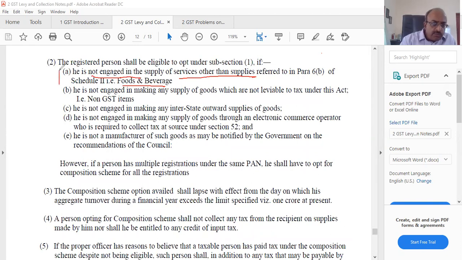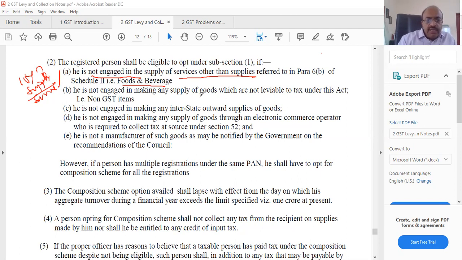But here also there is a small amendment that has happened. Up to 10% of supply he can still do. 10% of services he can do of the total turnover. These are amendments that have happened. Generally it was only for food and beverage, that is hotel industry, but now they have allowed more relaxation, where up to 10% of the total turnover can be supplied. Earlier it was totally restricted, no supply except food and beverage, that is hotel. But now up to 10% they can go.